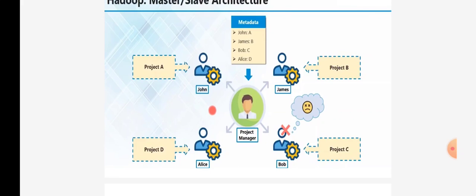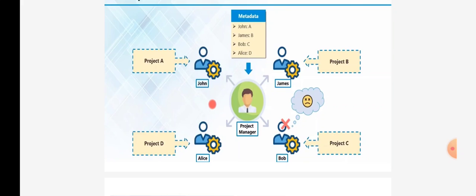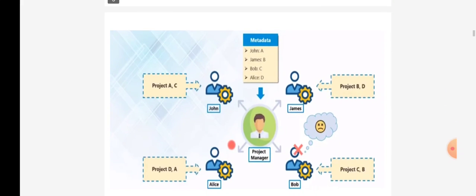John said, why should I take the project, as I'm already having project A? Why should I take project C? So the project manager said, okay, I will provide you some more perks, some extra money, or extra benefits from the company. Whatever benefits the company can give to you will be given by the company itself. So please take the project, and you will definitely get a hike on that project. So John accepted the proposal.